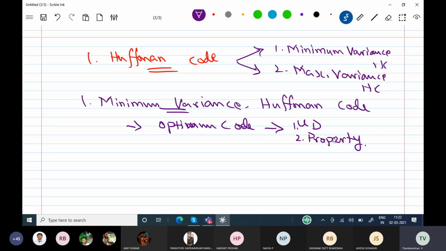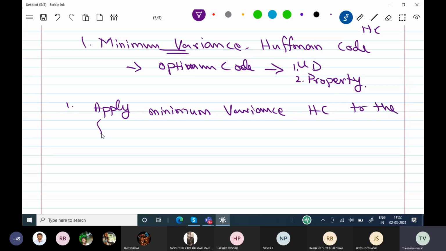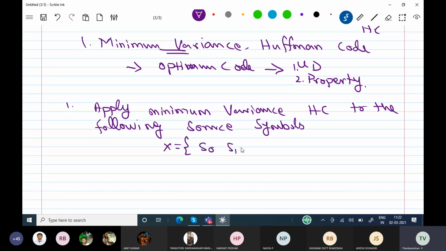Now note down the problem. Apply minimum variance Huffman code to the following source symbols. X is equal to S0, S1, S2, S3, and S4, so there are 5 symbols.